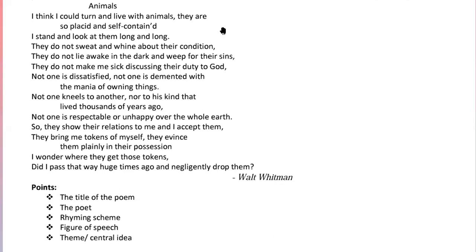The rhyme scheme. Now children, we have to find out whether this poem has a rhyme scheme or not. As you can see, the last words do not have similar sound. So here no rhyming words are there. No rhyming words means no rhyme scheme. So the poems which do not have any rhyme scheme, those are your free verse. So this poem does not have any rhyme scheme, hence it is free verse. Figure of speech, many figures of speech are given. We'll write the examples of them. And theme and central idea.